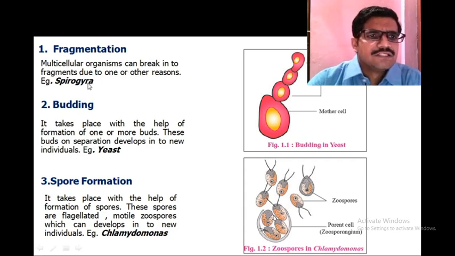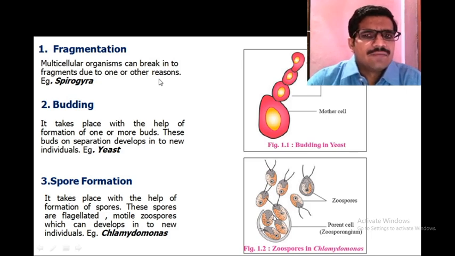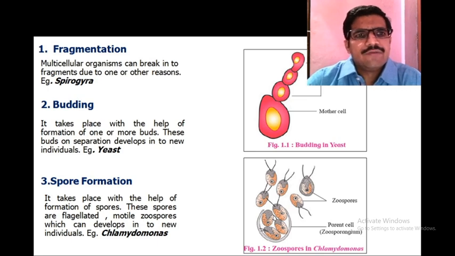It can break into fragments due to one reason or another. Spirogyra is a filamentous form of organism, and the fragments detach from the parent plant body and develop into a new plant body.